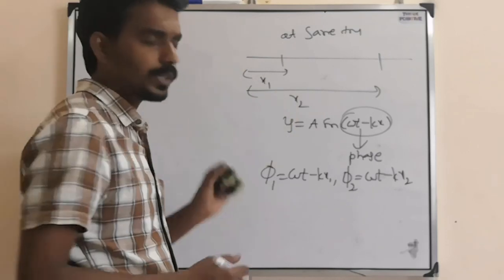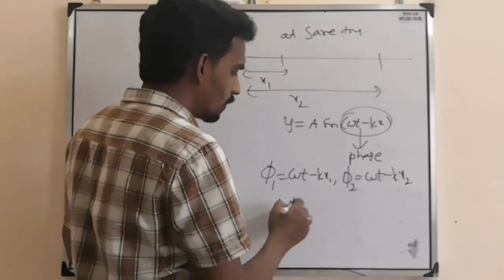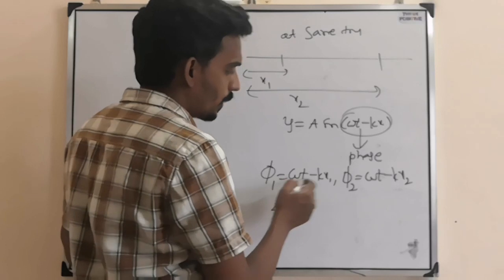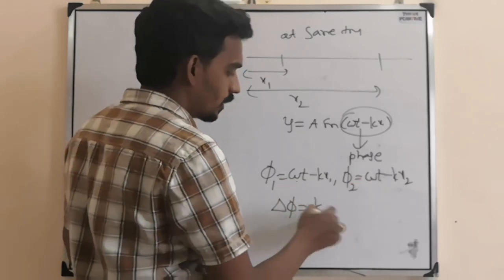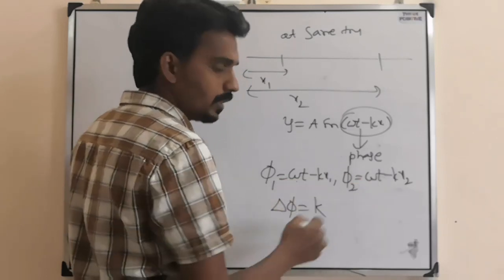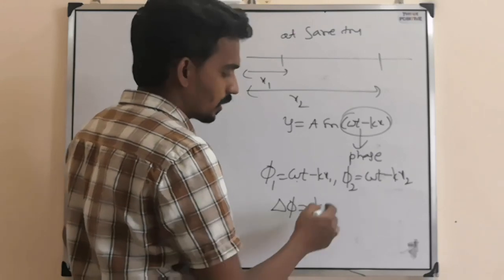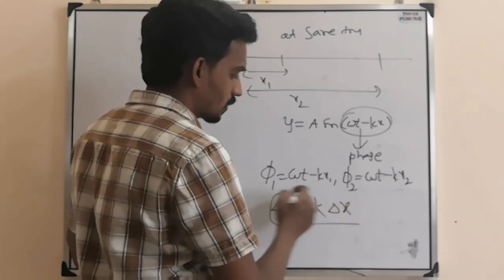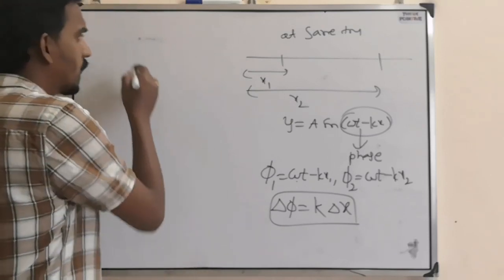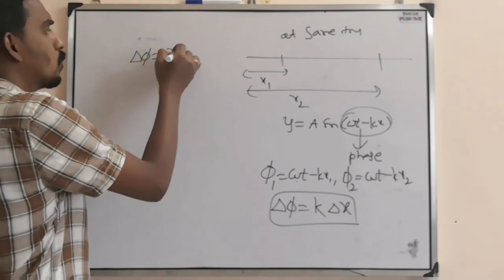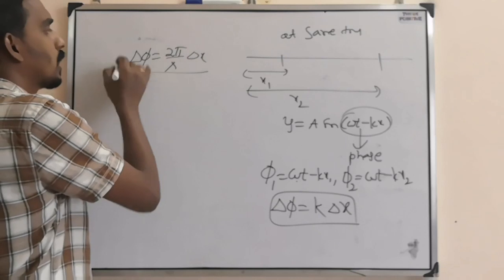So the phase difference between the two positions, that is delta phi, if you subtract, omega t cancels, then k into (x1 minus x2 or x2 minus x1), that is delta x. So the phase difference delta phi is 2 pi by lambda into delta x.